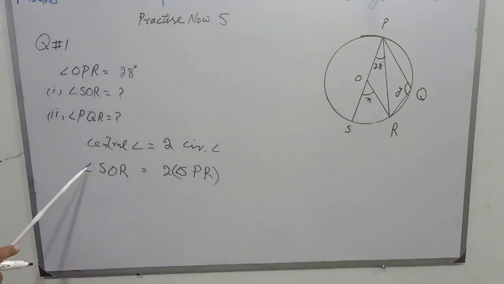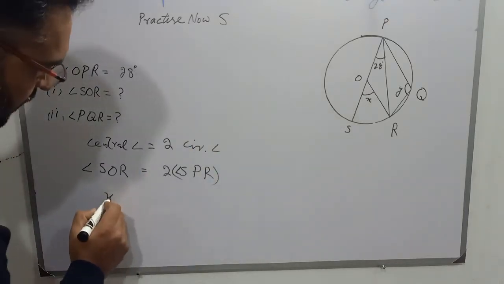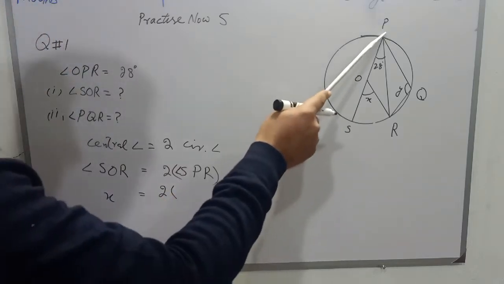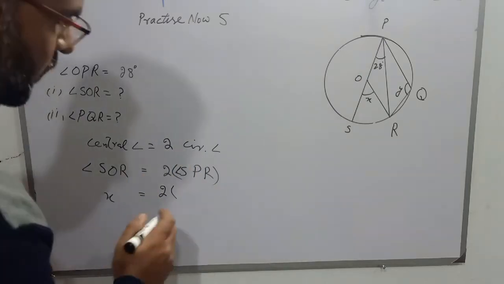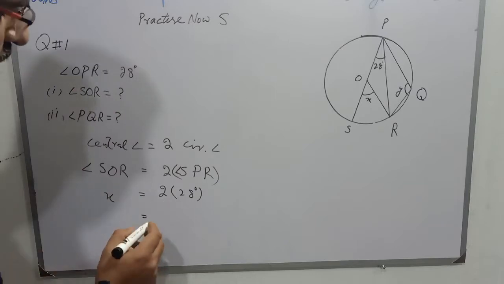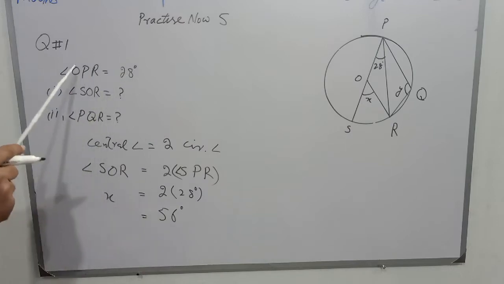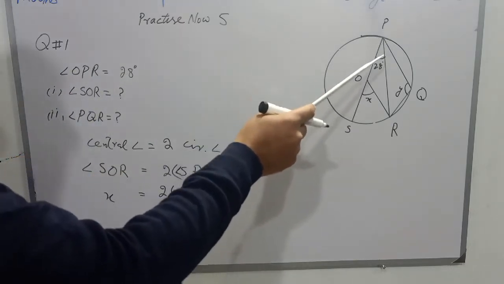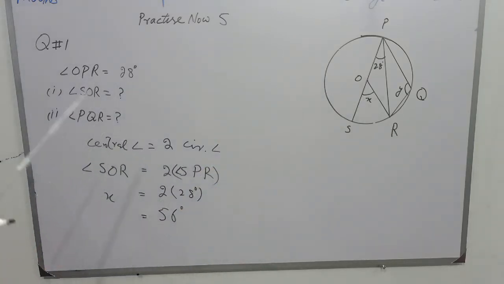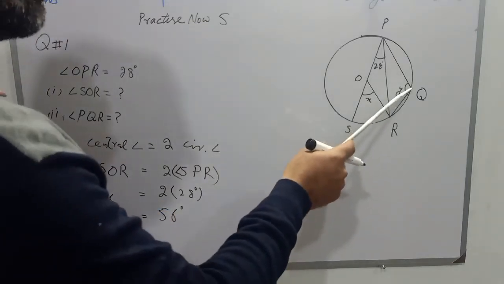So we have to find the value of angle SOR, and it is given the name X. So X will be equal to 2 into angle SPR, which is 28 degrees. So here I will write 28 degrees, and now multiply 28 with 2 and we will have 56 degrees, and it is the value of angle SOR. Now students, we have to find the value of angle Y.